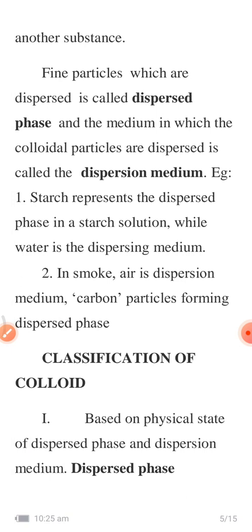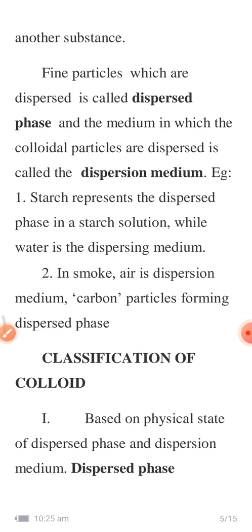The fine particles which are dispersed are called the dispersed phase, and the medium in which colloidal particles are dispersed is called the dispersion medium. For example, starch represents the dispersed phase in a starch solution, while the water content is referred to as the dispersing medium. Starch, all of you are familiar with, right? What we call ganji. In that, starch is the dispersed phase and water is the dispersing medium.